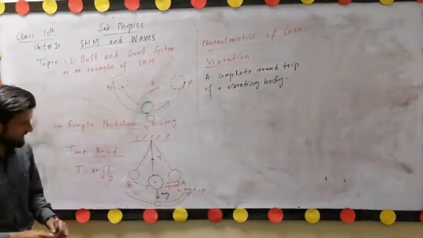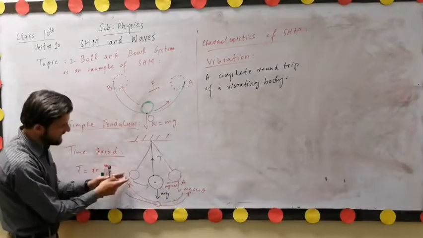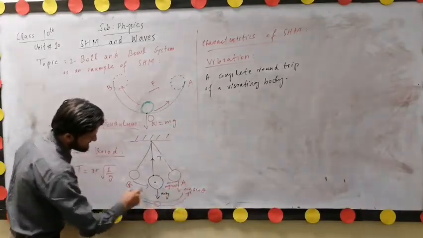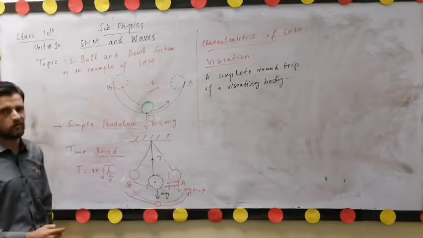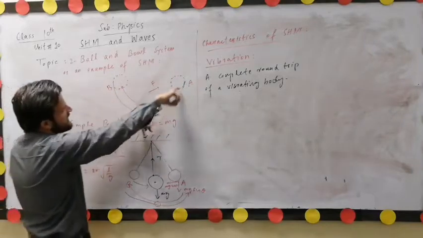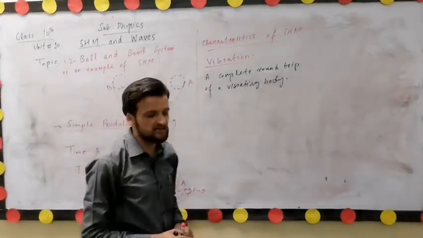Here we show the vibration when the metallic bar moves from point A to B and then again from B to A. This is the complete vibration of this ball. Similarly, from A to B and then B to A, this is one complete round trip of this vibrating body, and this is the complete vibration.